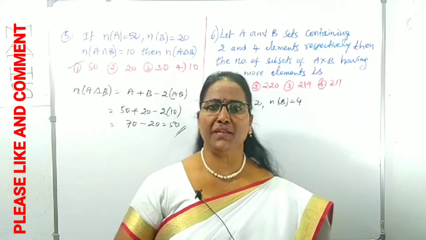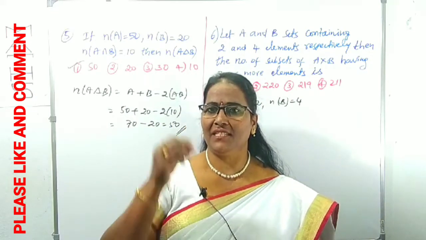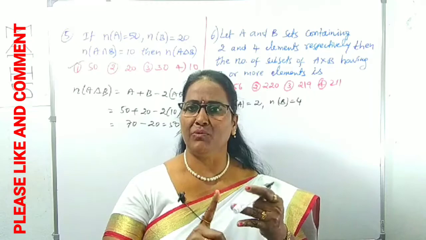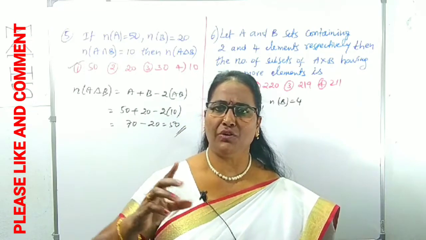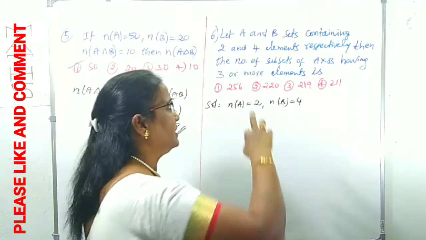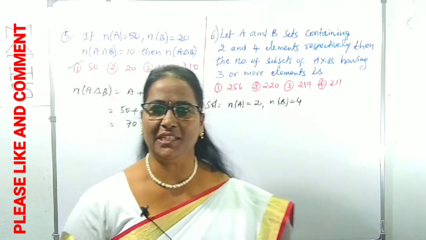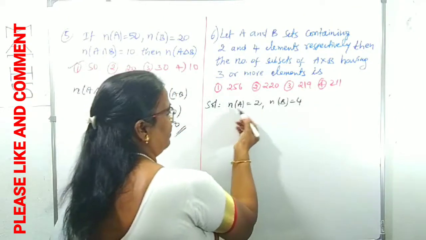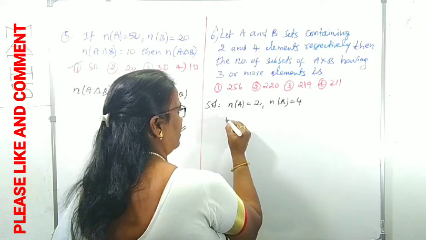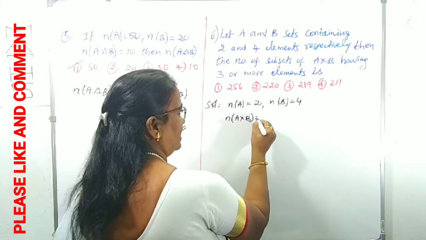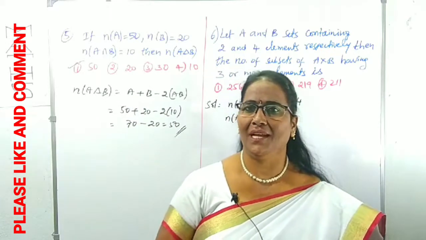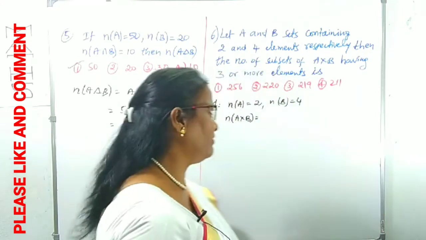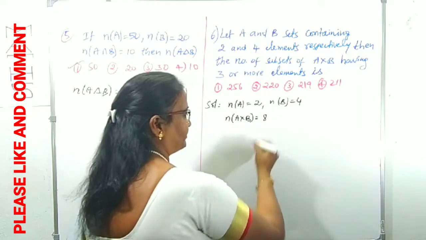Now we have to find out how many subsets of A cross B have 3 or more elements. Subsets means what? Maybe the empty set, maybe a 1 element set, 2 element set, 3 element set. Out of all these we can take, but here it is mentioned 3 or more elements. How is it possible for A cross B? Suppose n(A) is 2, n(B) is 4. How many elements are there in A cross B? Already said to you, if n(A) is m and n(B) is n, then n(A cross B) is mn. Therefore, the number of elements in A cross B is 2 into 4, 8.